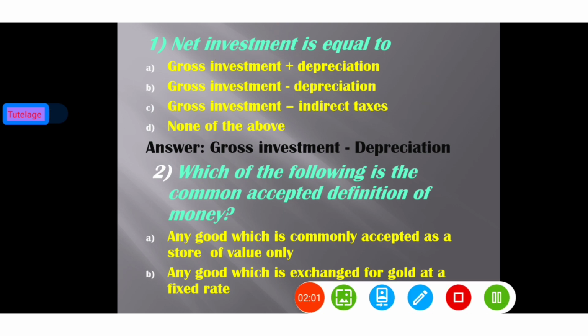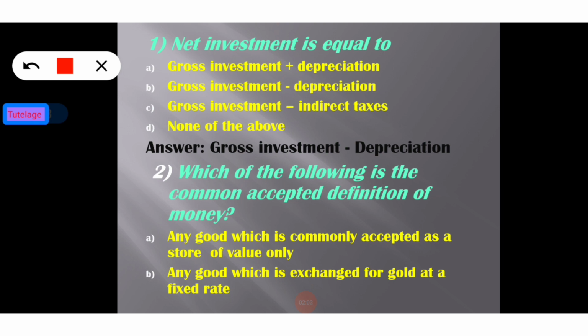So, learner, we can see some question answers on economics and now go to the first question. The first question is: net investment is equal to. The first six questions are basically MCQs with four options. So, the options for the first question are